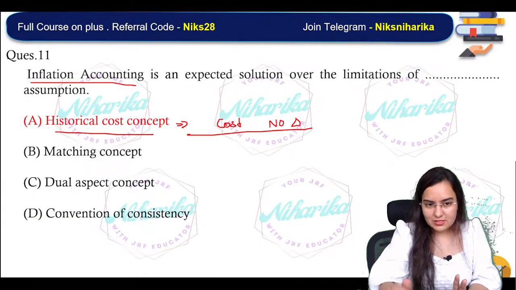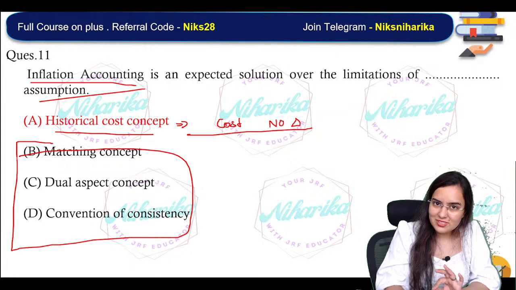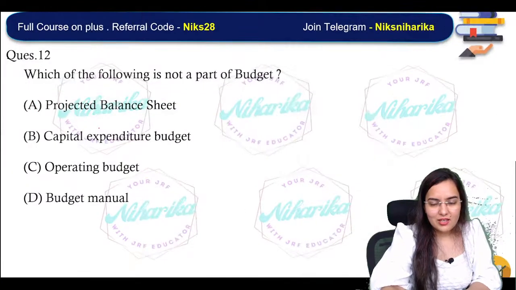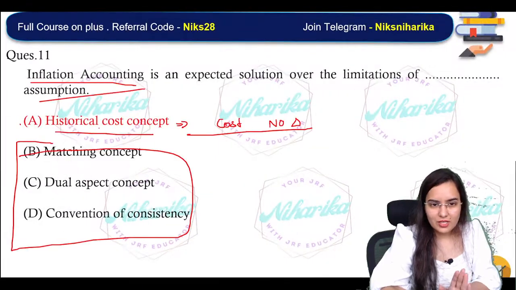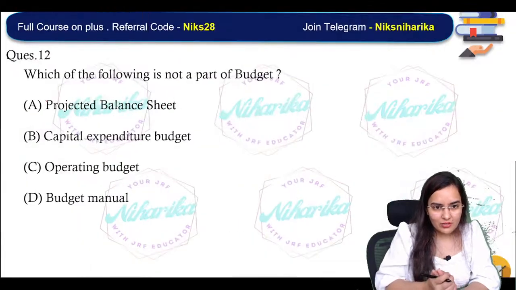The remaining three things you have done all in concepts and conventions. This is right. Historic concept also you have done in concept and convention. Correct, correct, correct. Now next one.